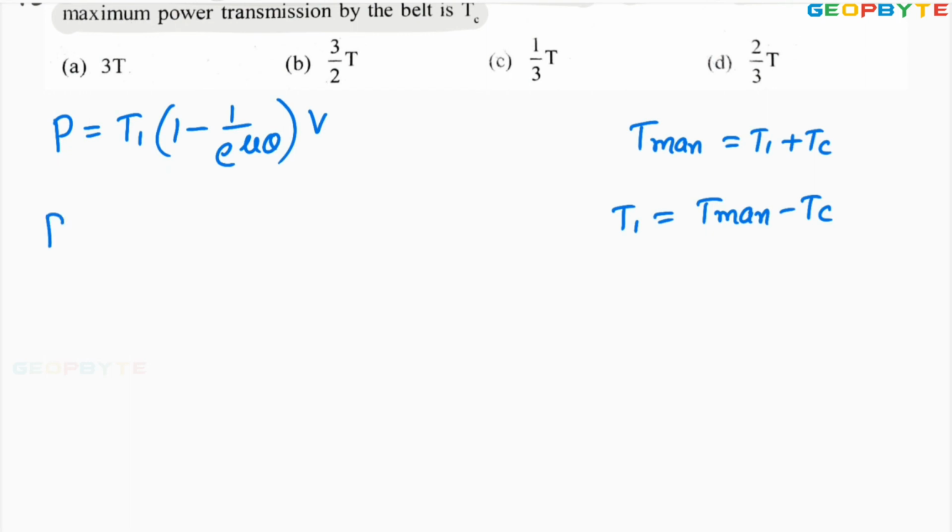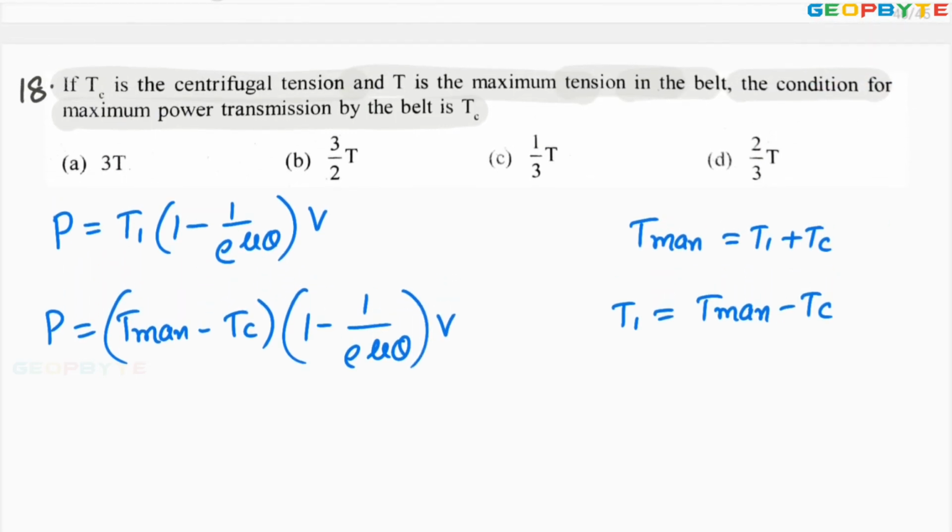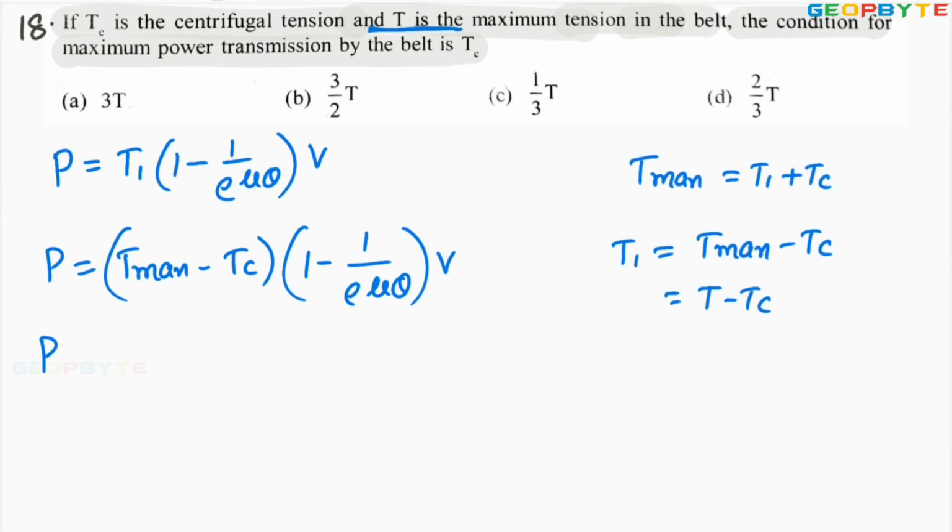Now power P equals T1, where T1 equals maximum tension minus Tc, into 1 minus 1 by e power mu theta into belt speed v. But in this problem, the maximum tension is given as T. So power P equals T minus Tc into 1 minus 1 by e power mu theta into v.